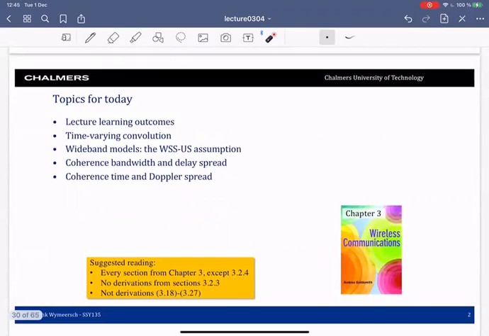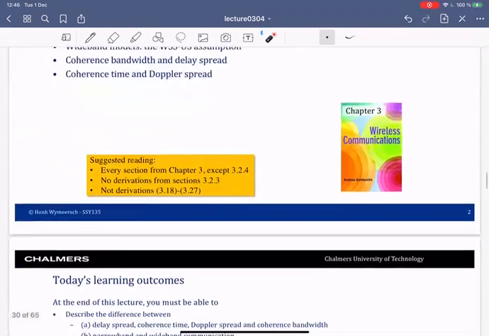For today's lecture, we still continue in chapter 3 of the book, where I recommend that you read these highlighted sections. For some of them, you should not go into detail regarding the derivations.